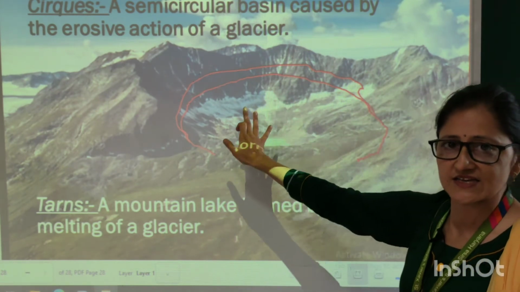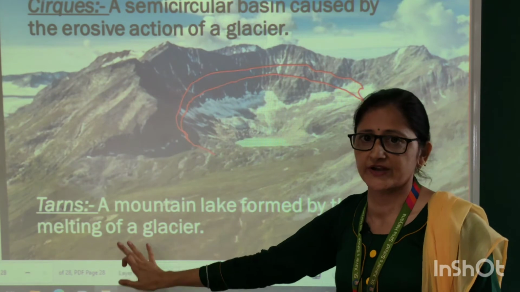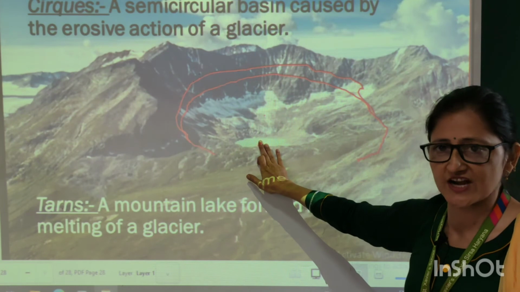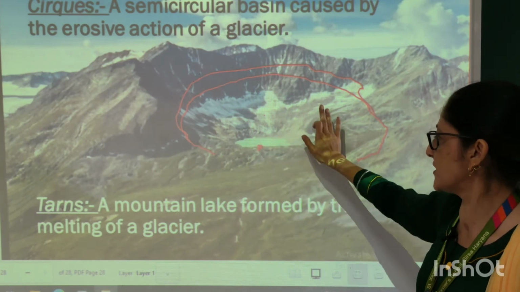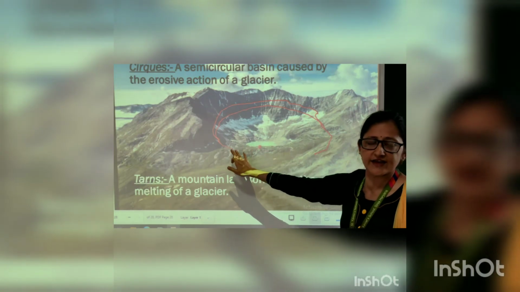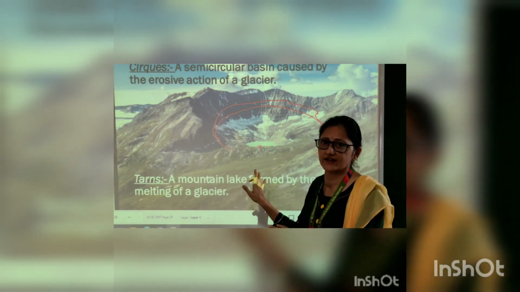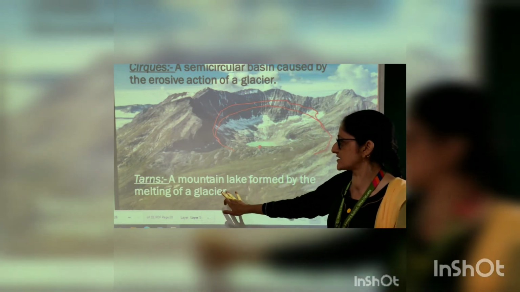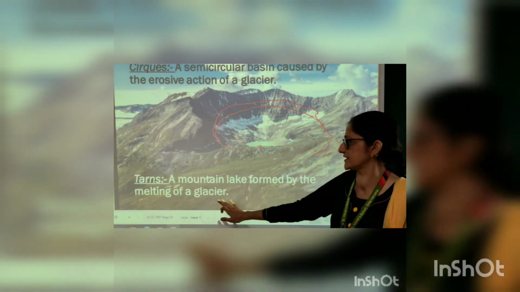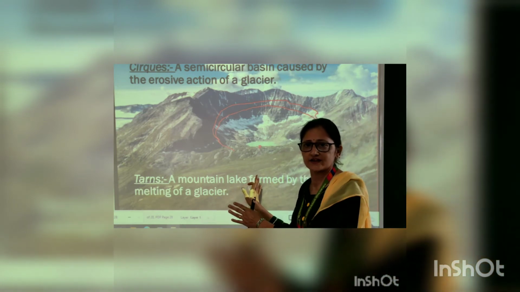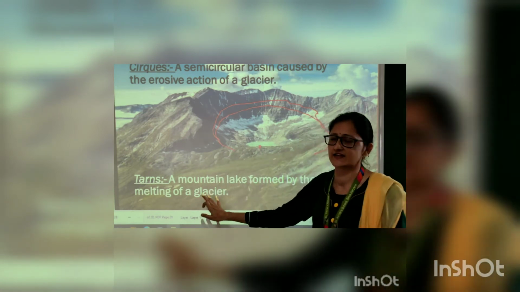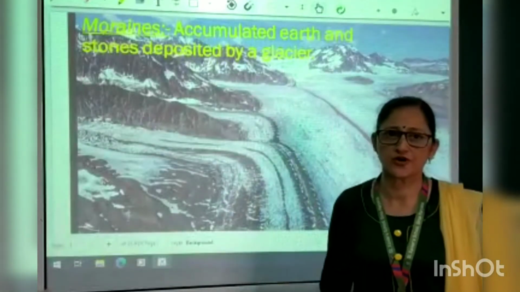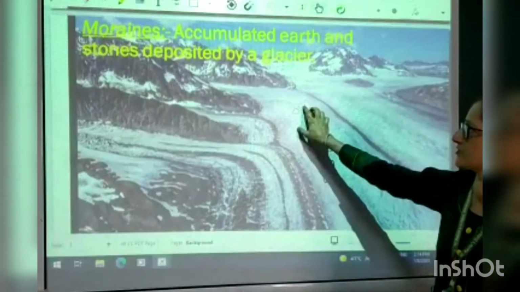Now, near the cirque, tarns are also made. When these deep depressions are filled by the water, then at that time a mountain lake is formed, and those mountain lakes are known as the tarns. A mountain lake formed by the melting of a glacier, that cirque is filled with water, and that is known as tarn.